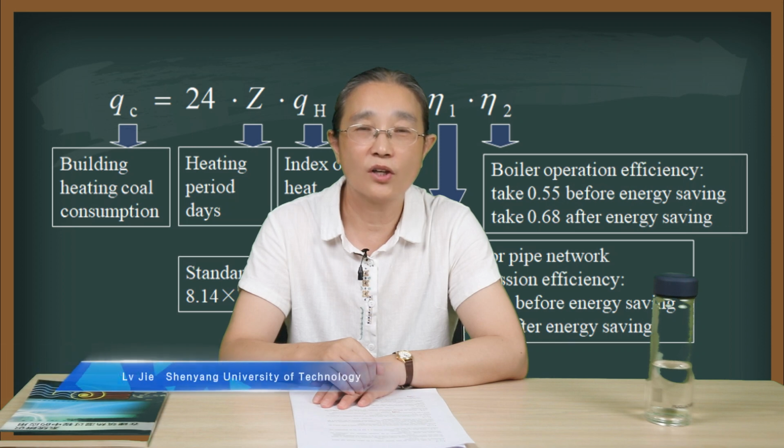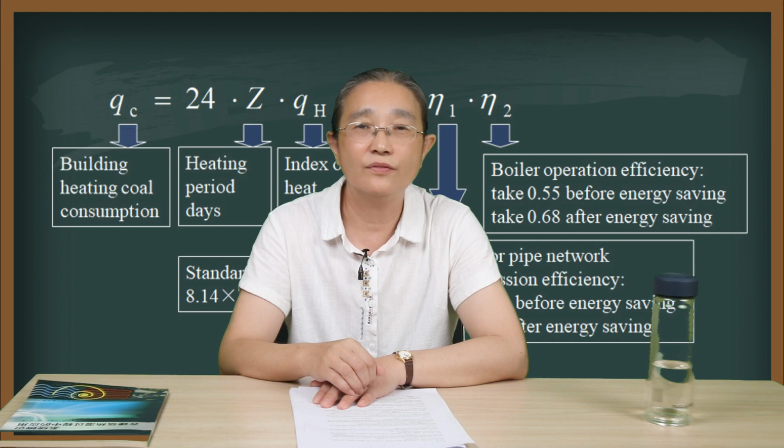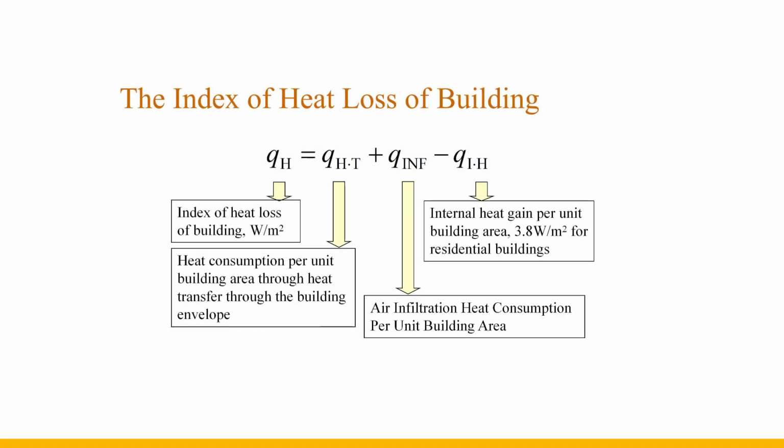In severe cold and cold regions, the index of heat loss of heating buildings is the basis for judging the thermal performance of the envelope structure, and it is also an important index for evaluating the energy-saving design of heating buildings. The index of heat loss of building refers to the heat consumed by the unit building area per unit time and provided by the indoor heating equipment in order to maintain the indoor calculated temperature in the heating building under the condition of the average outdoor temperature during the heating period.